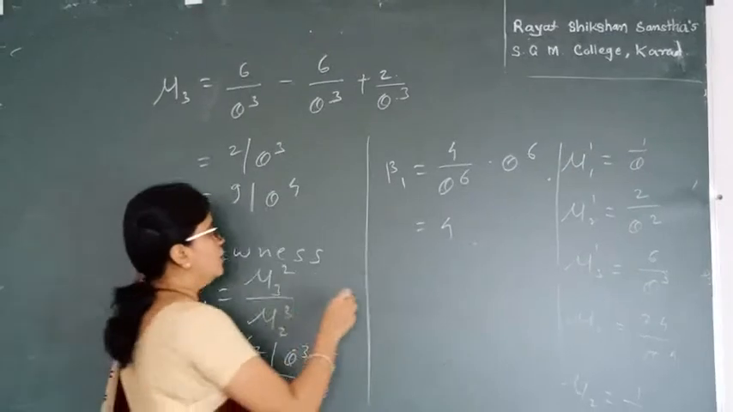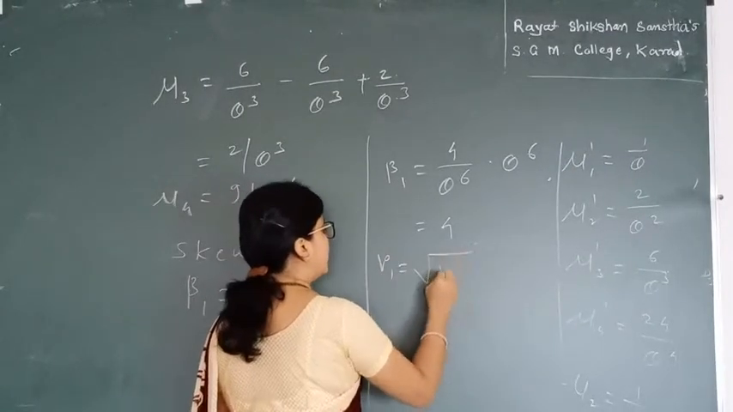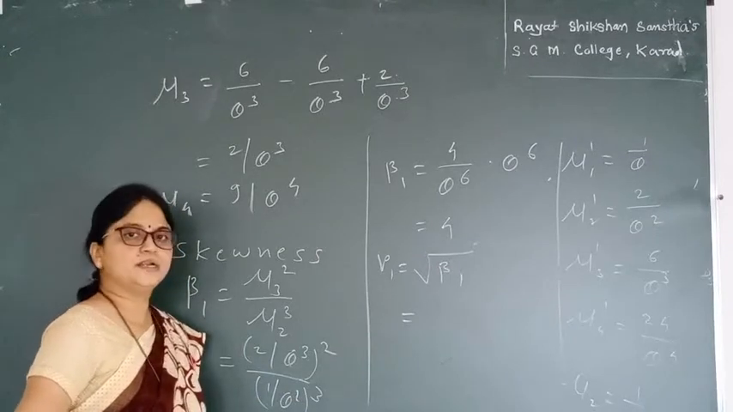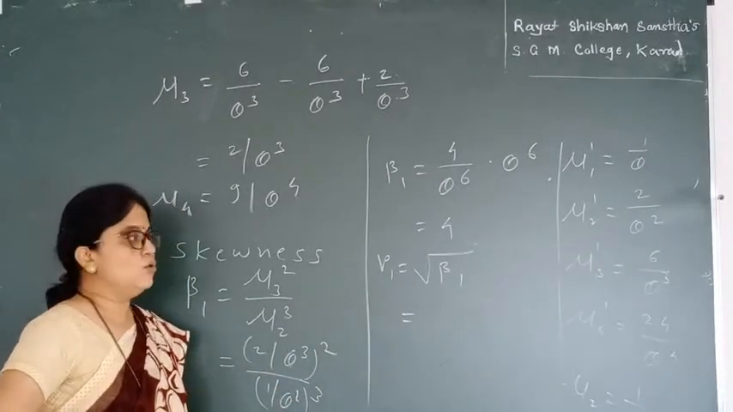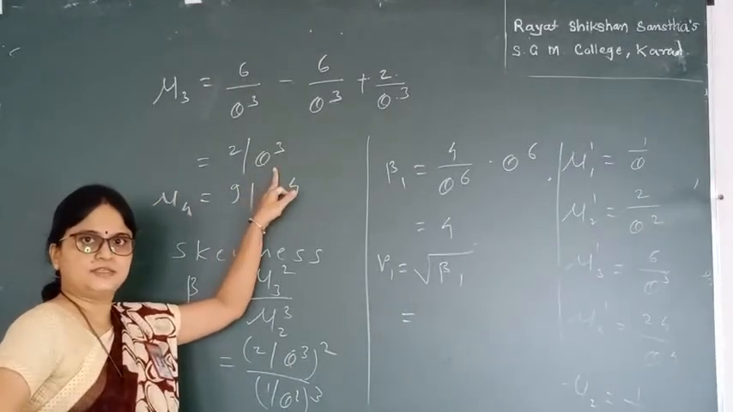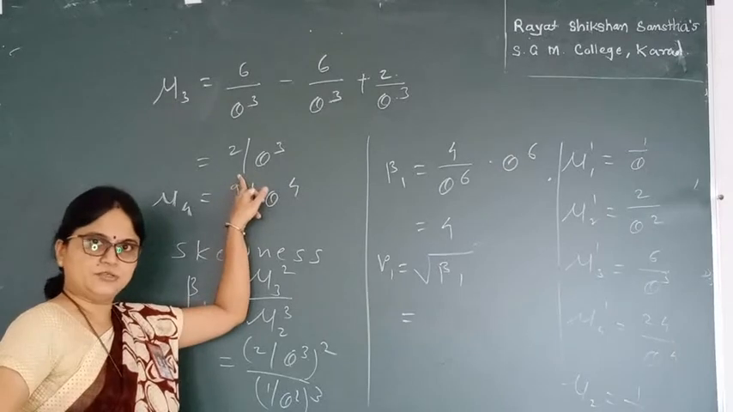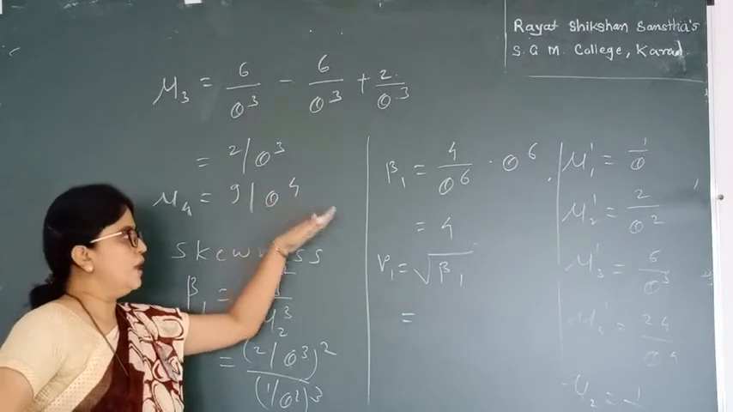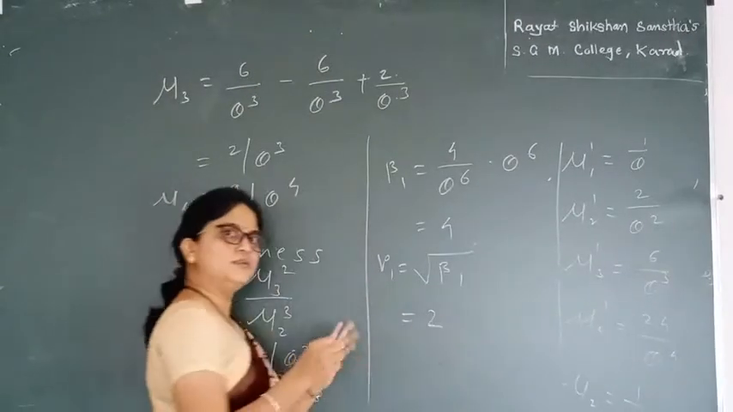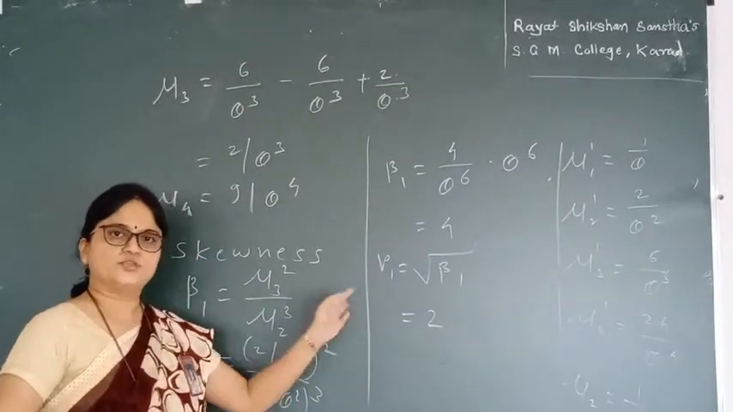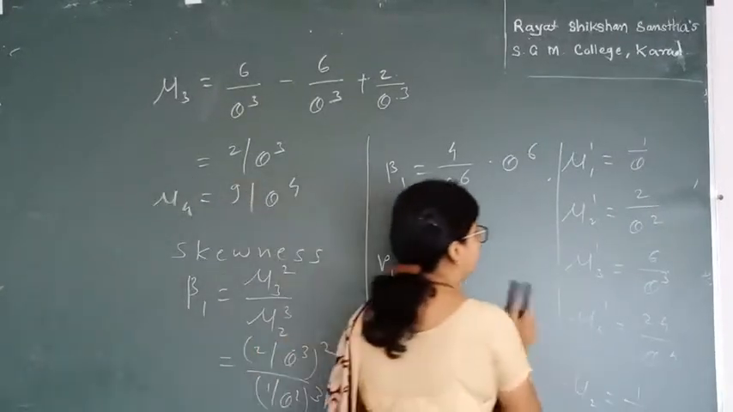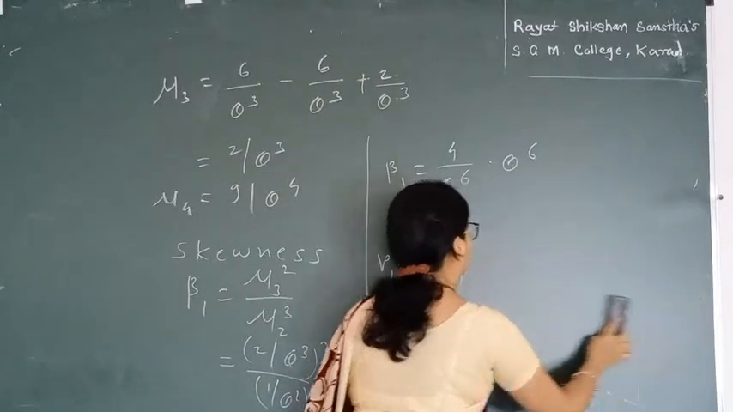Since beta 1 is 4, the value of gamma 1 is the square root of beta 1, but the sign of gamma 1 depends on the sign of mu 3. Over here the sign of mu 3 is positive, since theta is greater than 0. Since mu 3 is positive, gamma 1 is only 2, not plus 2 and minus 2. The square root of 4 is only 2. So these are the measures of skewness.